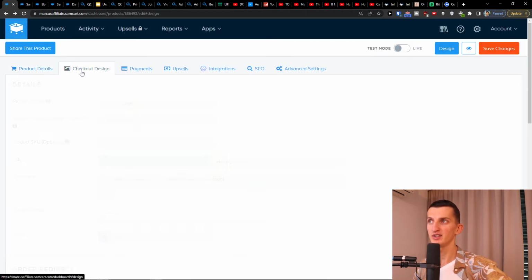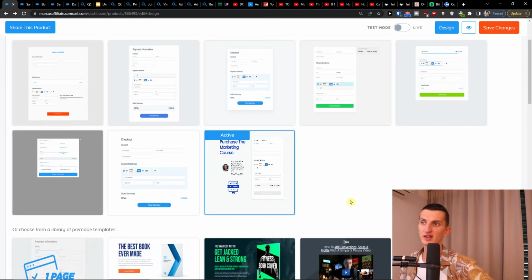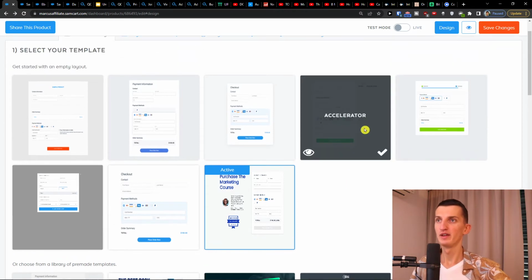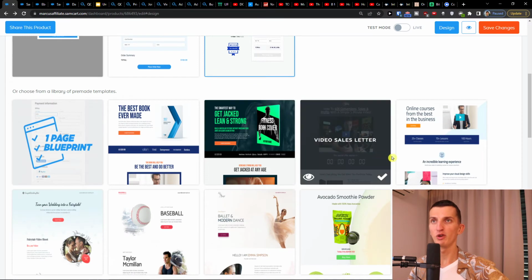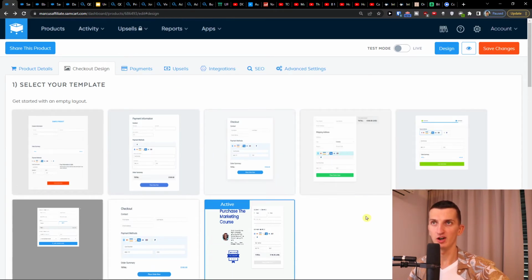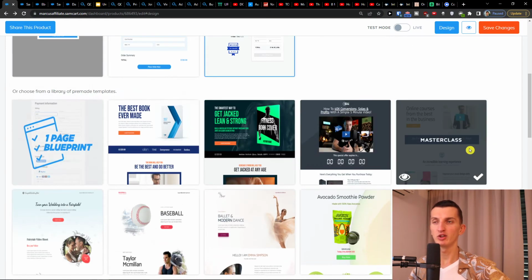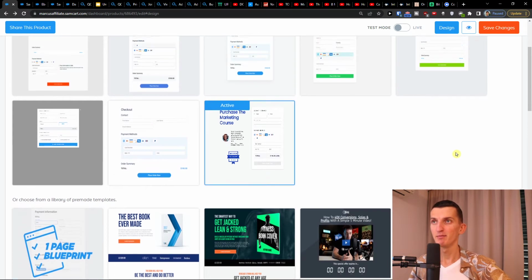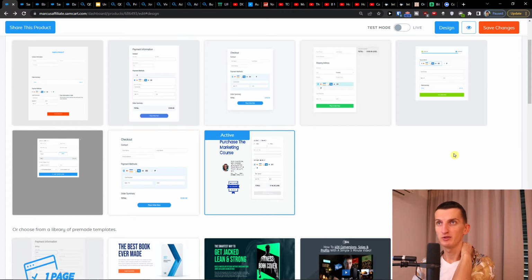What sometimes can happen, guys, this is really important. When you choose a package or a template, what can happen is that it won't load straight away and you need to wait a while. Another thing that can happen is that it's not going to load at all, so you have to choose a completely new product. I didn't find any workaround for this, but it was happening when I was trying a lot of templates. It was bugging out for some reason. So that's just information for you.